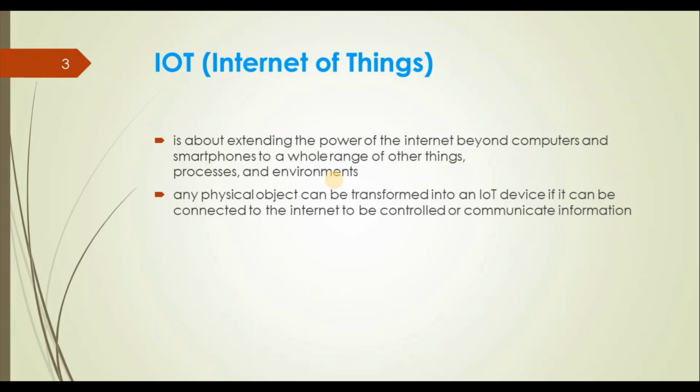So how can IoT help us in communicating these devices? If we use IoT, one device can talk with another device. This is the main benefit of IoT. Suppose we have one TV and one fan; these two devices can communicate with each other using IoT.